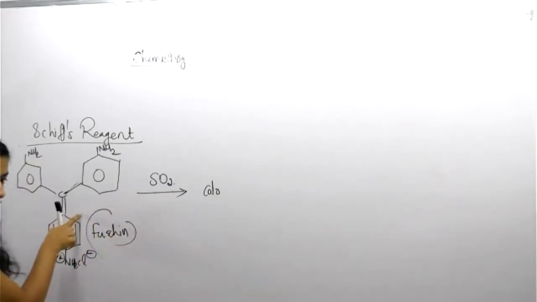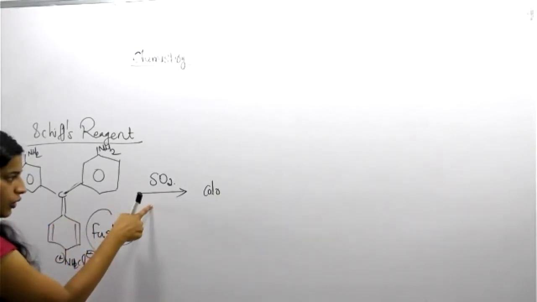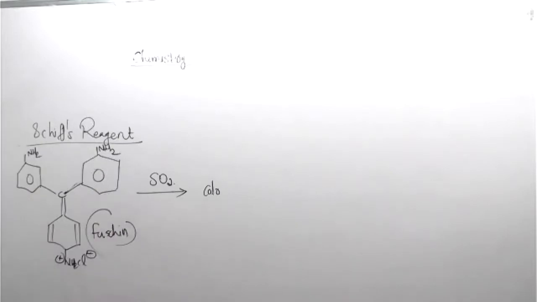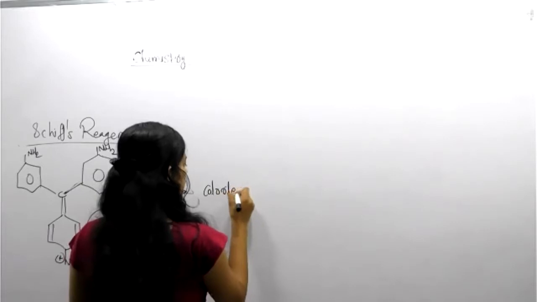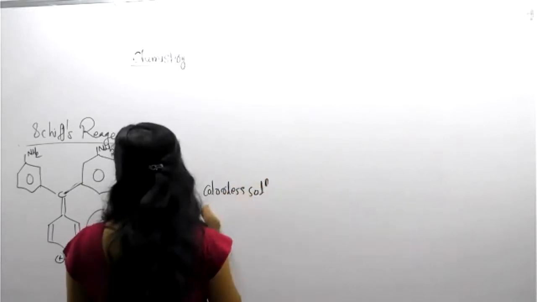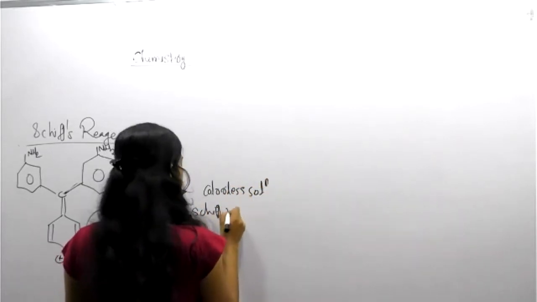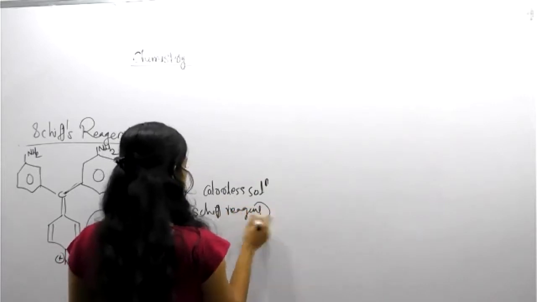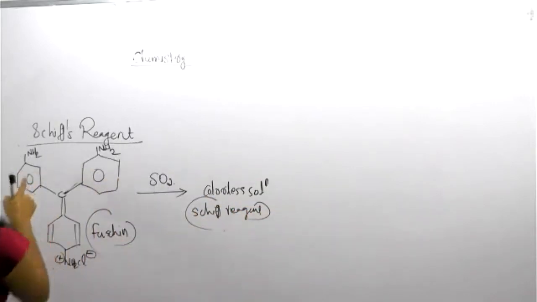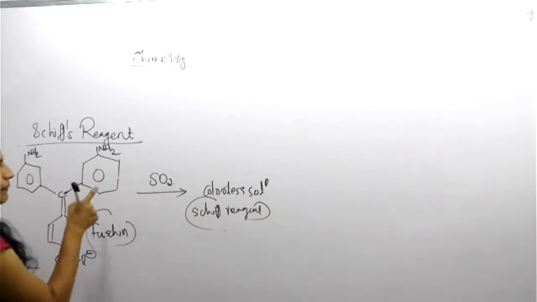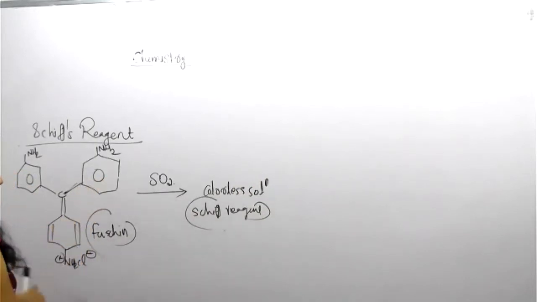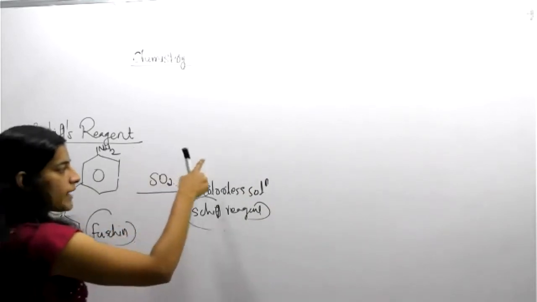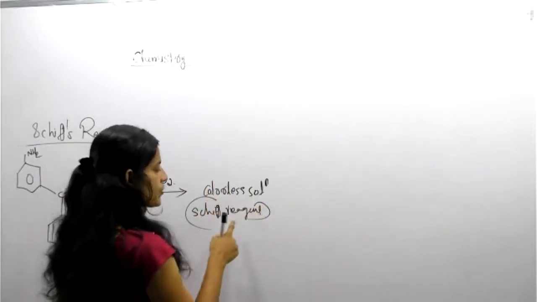Fuchsin, in the presence of SO2, forms a colorless solution, and that is called Schiff's reagent. It has benzene rings and NH2Cl groups. This is fuchsin, and in the presence of sulfite it forms a colorless solution, the Schiff's reagent.